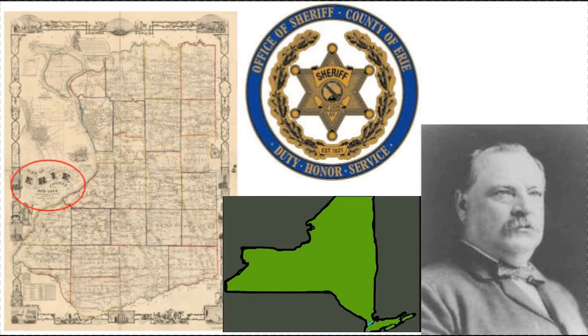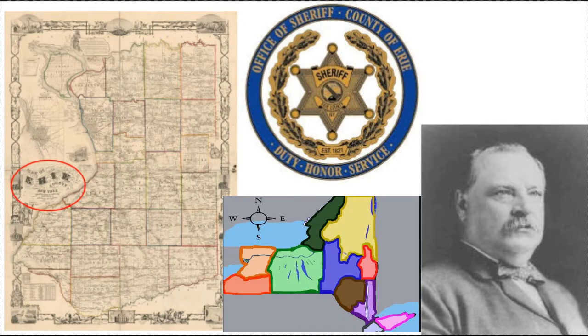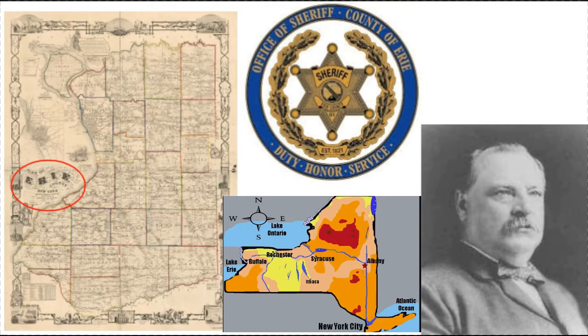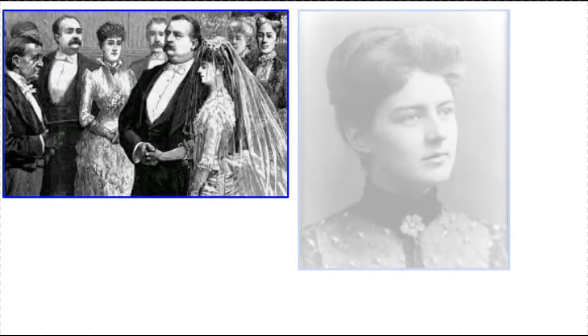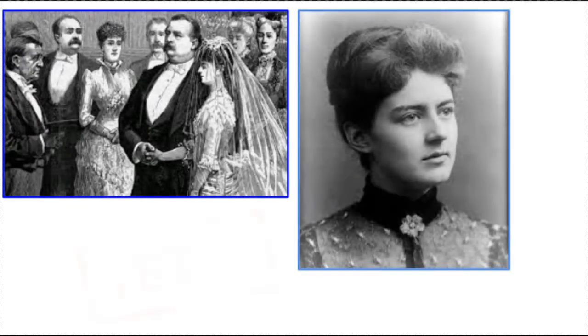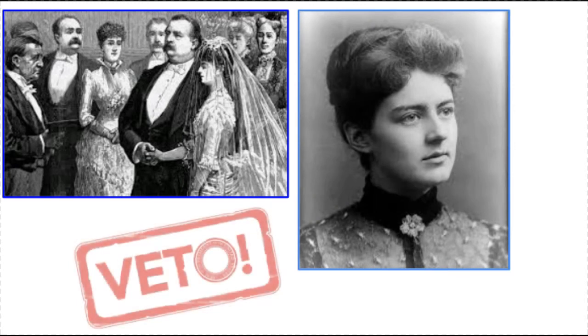Grover Cleveland had a successful law practice for many years before becoming the Erie County, New York sheriff. He then became the mayor of Buffalo, then the governor of New York. During his first term in office, Grover married Frances and had a child while in office. He became known as the veto president. He vetoed more than twice as many laws as all previous presidents had done before him.